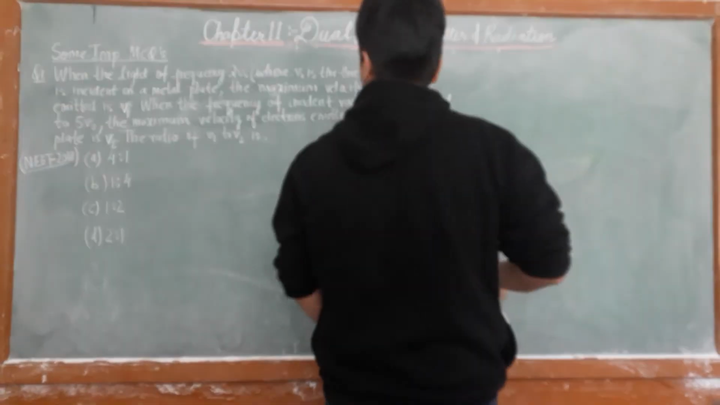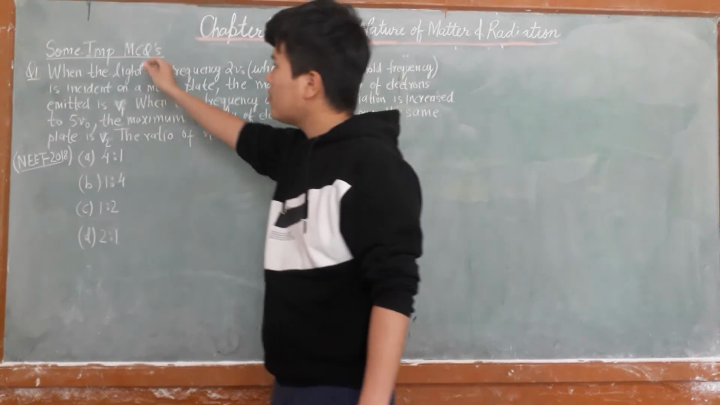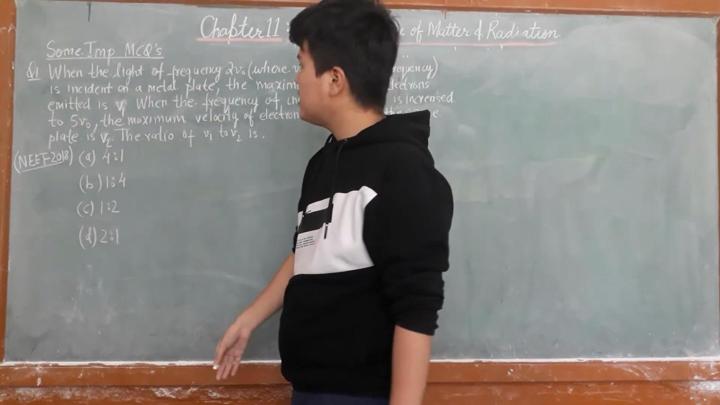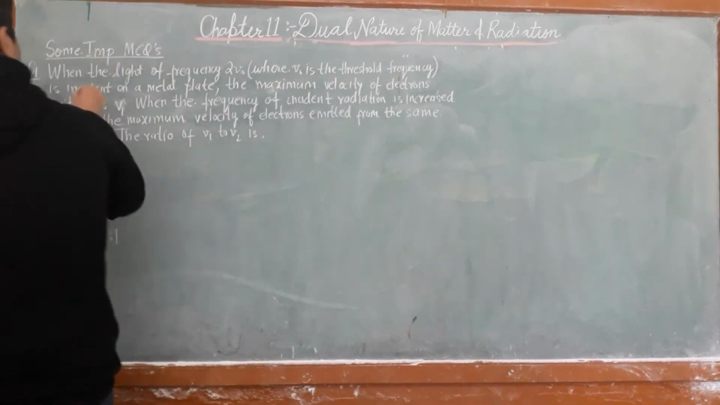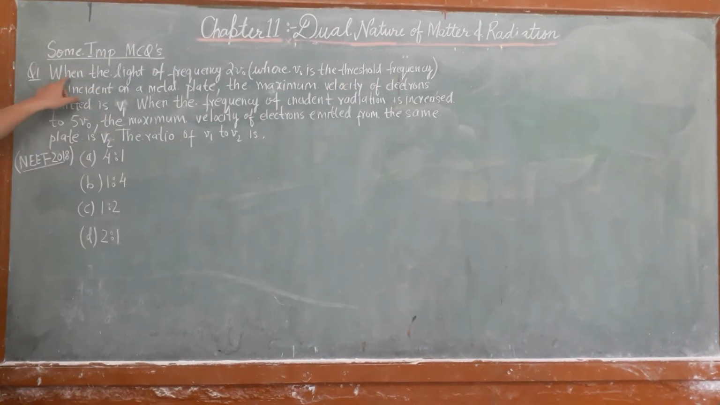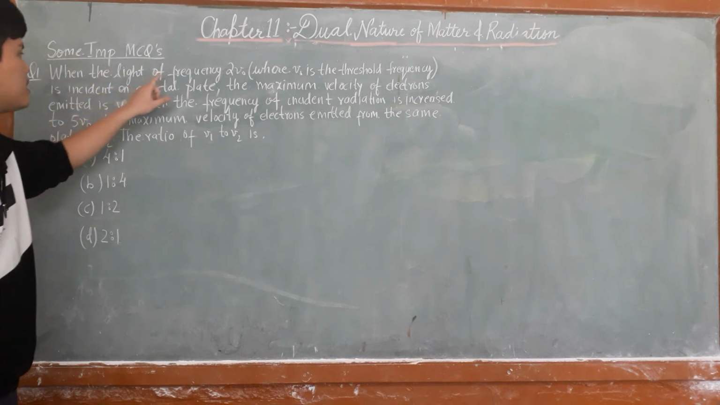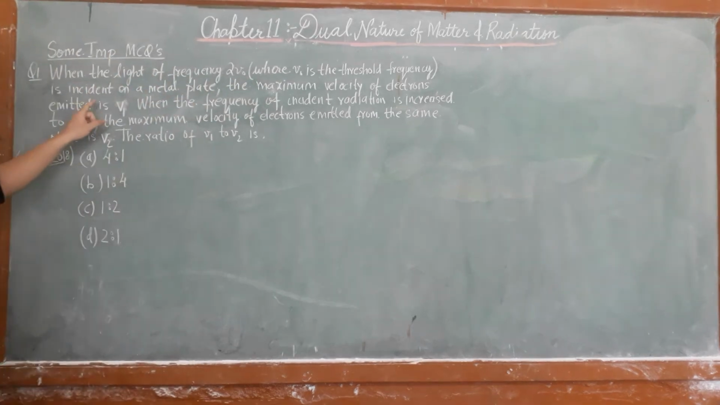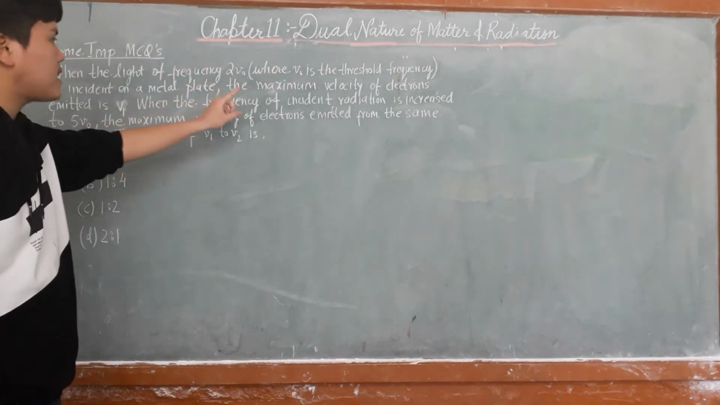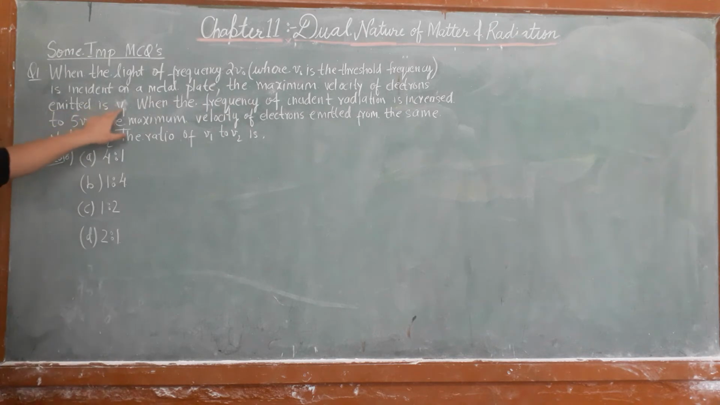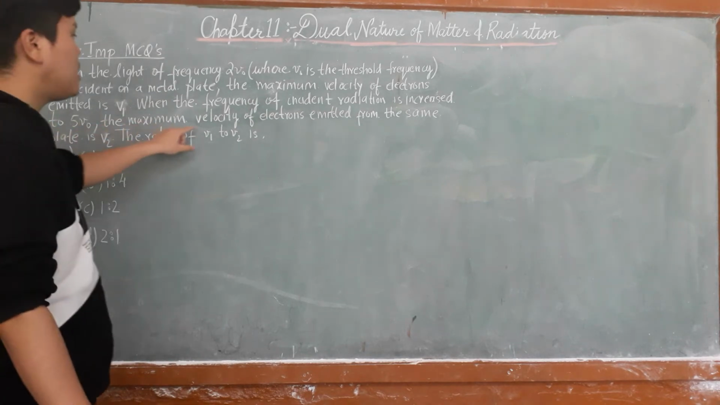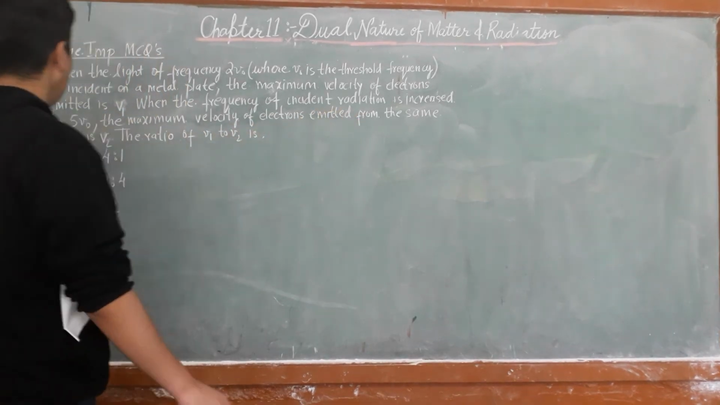Okay, so now we have a wonderful question here. Now we will do MCQs. This question was asked in NEET 2018. Let's see what it says. When light of frequency 2 nu naught, where nu naught is the threshold frequency, is incident on a metal plate, the maximum velocity of electrons emitted is v1. When the frequency of incident radiation is increased to 5 nu naught, the maximum velocity of electrons emitted from the same plate is v2.